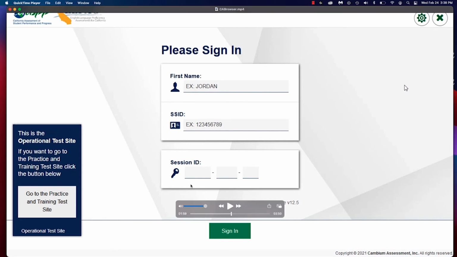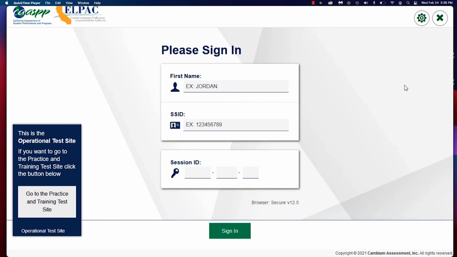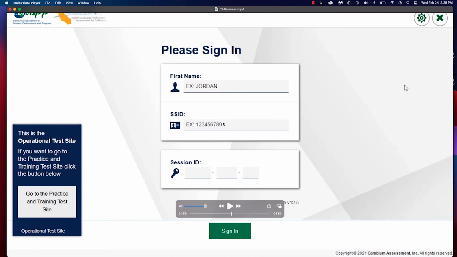When we meet in Teams, I'm also going to give you a session ID. So that session ID that I gave you, you're going to type that in here. You're going to type in your SSID. Your SSID might be different than your regular ID. Okay. So your regular school ID might be different from your SSID. So we want to make sure we're typing in our SSID.